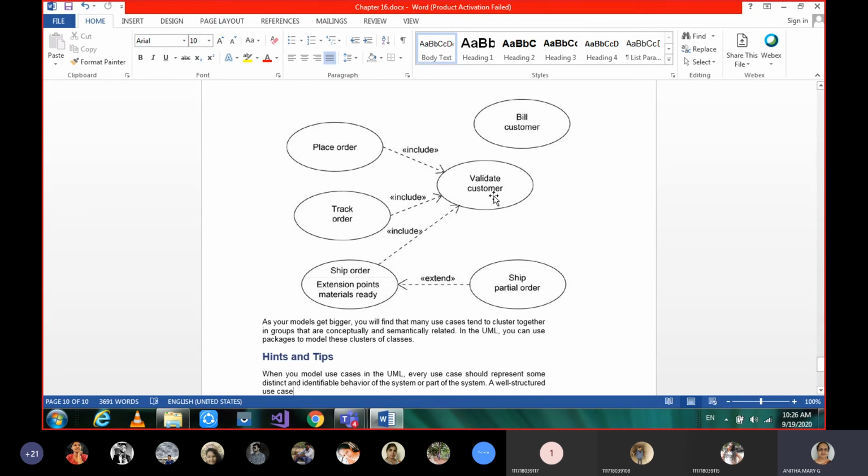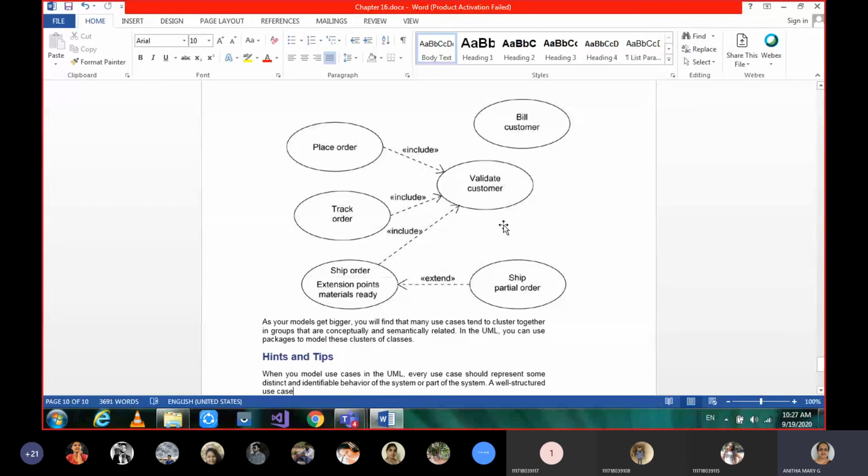And track order, that also is dependent on validate customer. And ship order, the same thing. And partial order. The other example we have seen is rush order, but here they are saying partial order. Maybe you have booked a quantity of say 100, and at that point of time they have stock for only 50. So initially you deliver whatever you have, and later you deliver the remaining. Then it can be called a partial order. And finally, billing the customer.